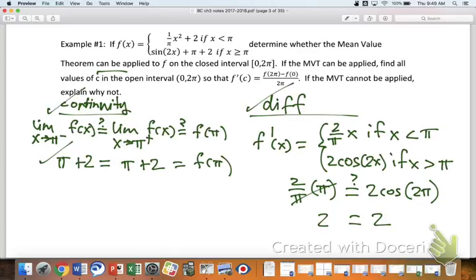So we got to confirm these conditions. And so let me just pause for a second before we finish this off. It's really important for us to realize that whenever you are using the MVT or the other one, the IVT, that you confirm the conditions being true, and not only that, that you are for certain that you've written it down, right? Don't just think about it, write it down.